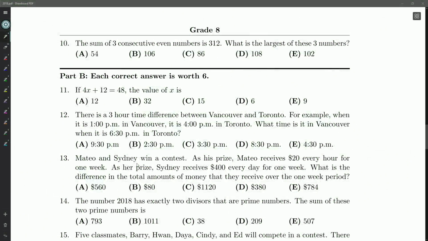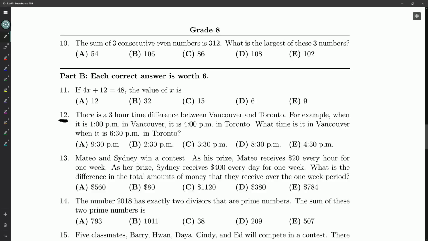Root Beer here, looking at question number 12 on our Grade 8 2018 Gauss paper. So, question 12, and if you haven't tried it, I would recommend that you pause the video and try the question, even try the rest of the contest. If you would like a copy of it, I'll remind you, as I did in the first video, that you can get one by clicking the link in the description. But I'll assume you've tried the question now.